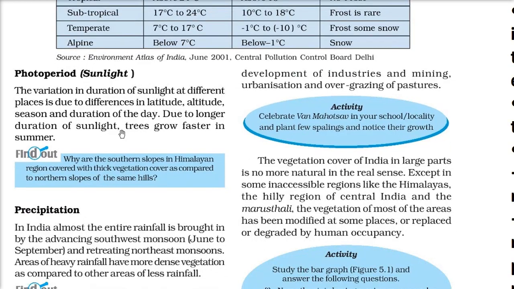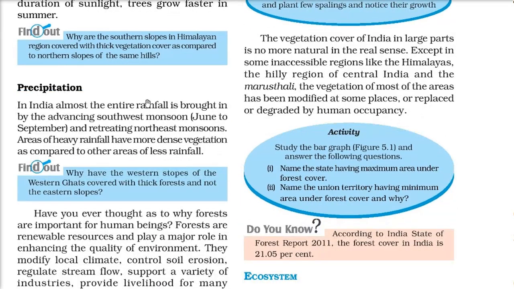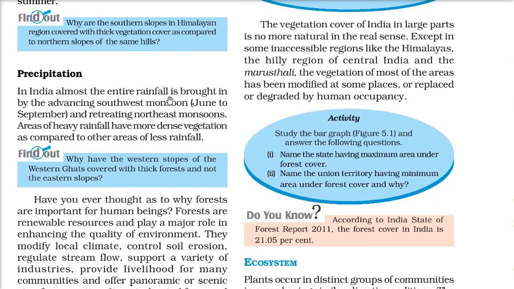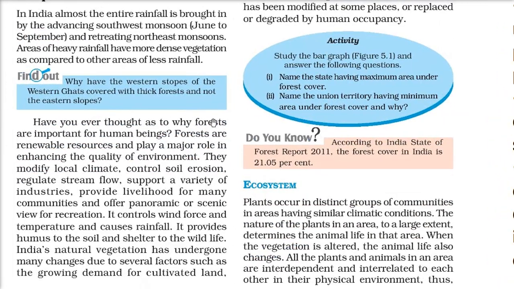So we talked about the sunlight. It is very important. And when we talk about precipitation, rainfall is very important. That makes the vegetation different in each area. Then we want these forests. Forests are very important for us because they provide everything.